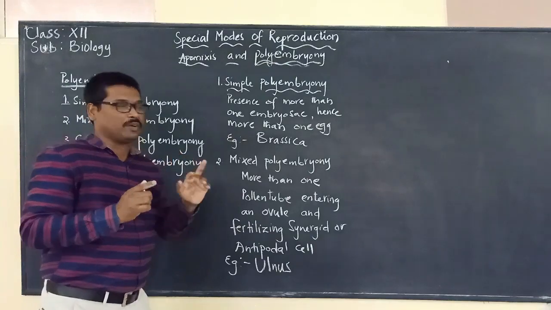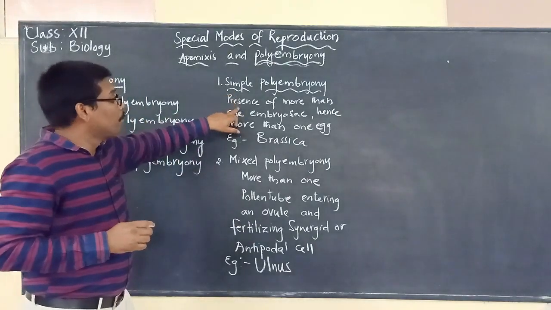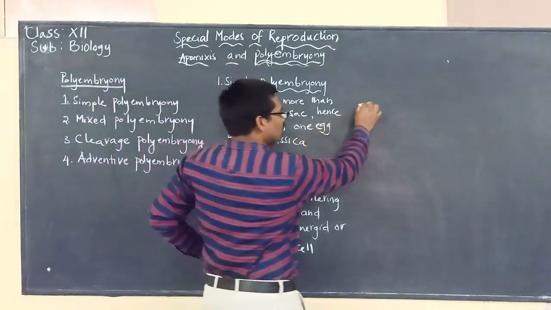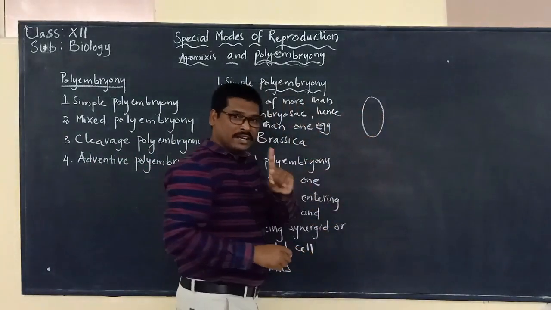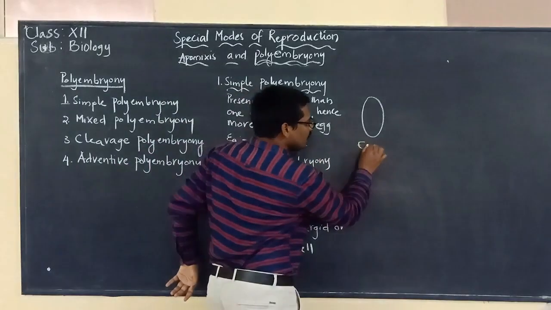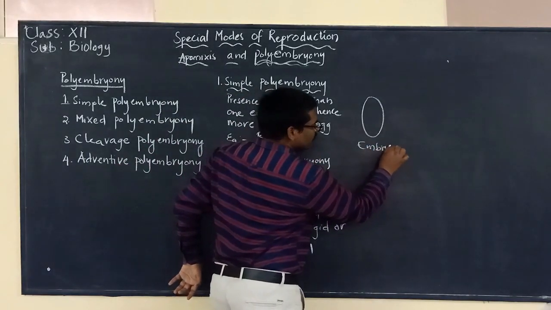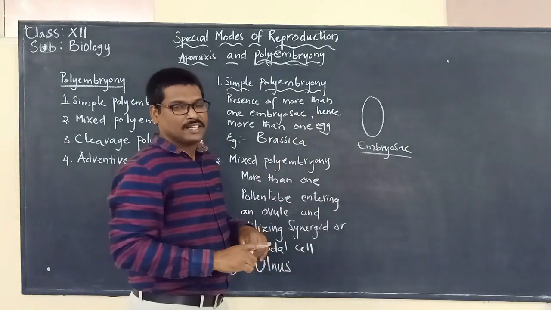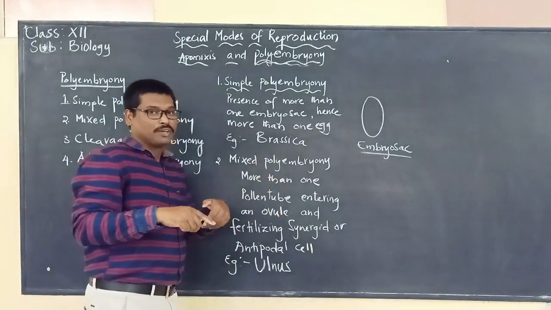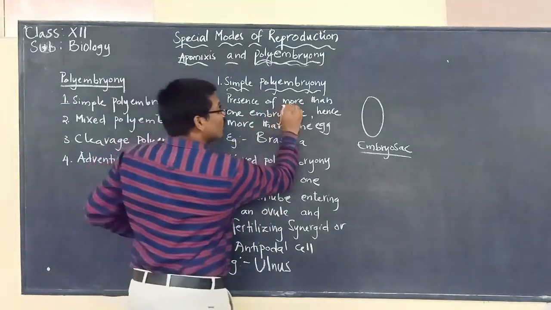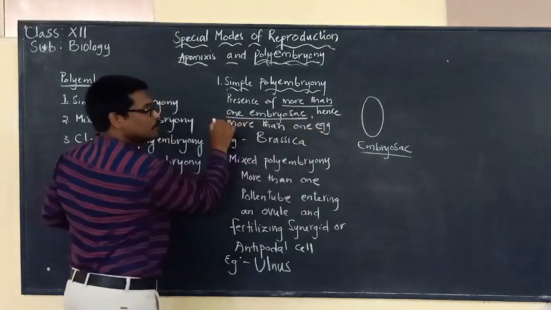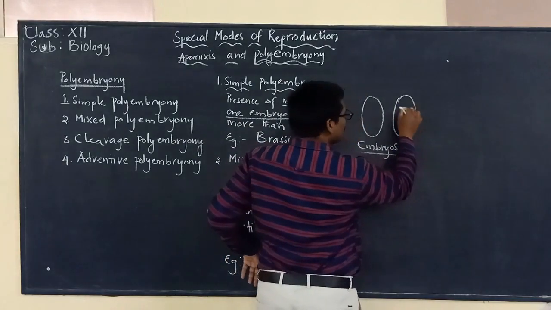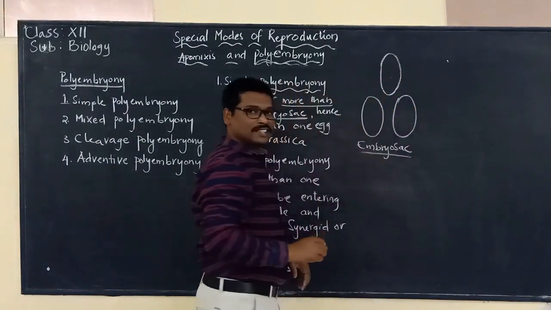What do you mean by simple polyembryony? In simple polyembryony, presence of more than one embryo sac. We know that each ovule will have only one embryo sac. So here is the embryo sac. But here, there may be more than one embryo sac. So one embryo sac, and there may be another embryo sac or another embryo sac that will be present.